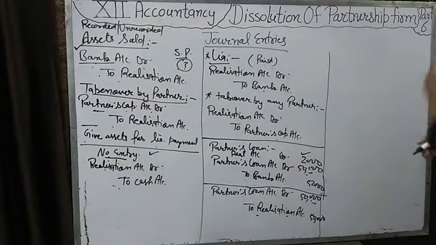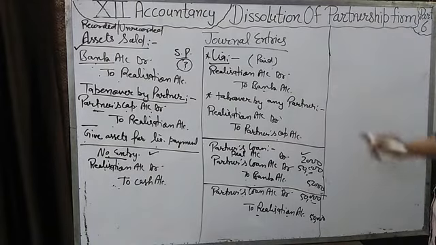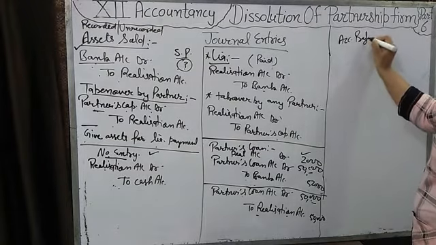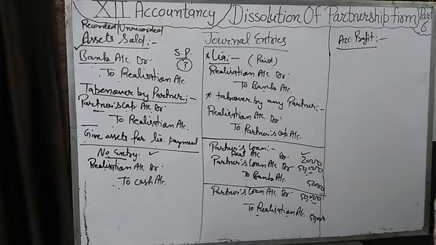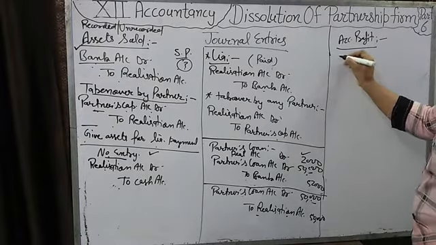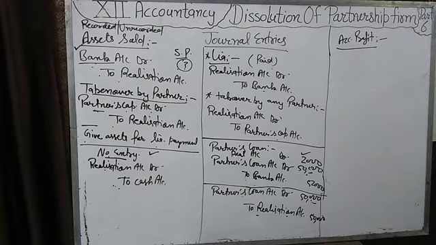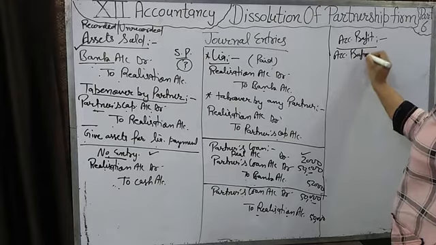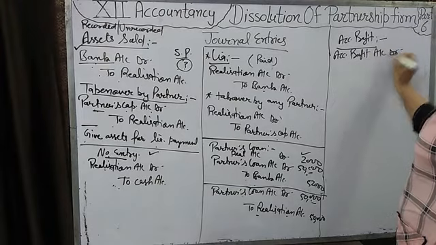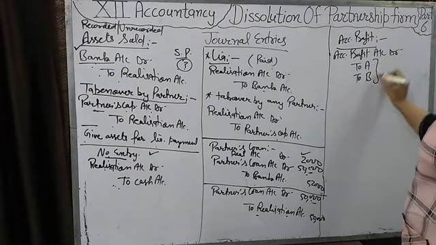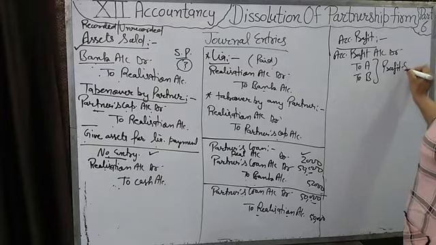Now, if any accumulated profit and accumulated loss are in the balance sheet, for that which entry will be passed? For the accumulated profit that is shown in the balance sheet, profit will be transferred to the partners' capital accounts, and for profit we will credit the partners' capital account. For debit, we will do accumulated profit account debit to partners' capital account. If two partners, then 2, if 3 then 3, in their profit sharing ratio.